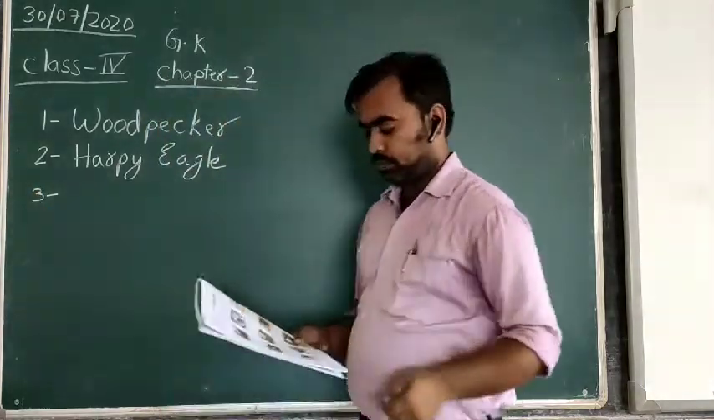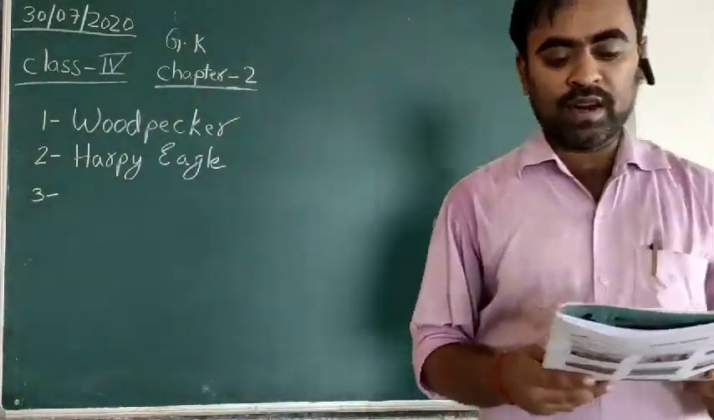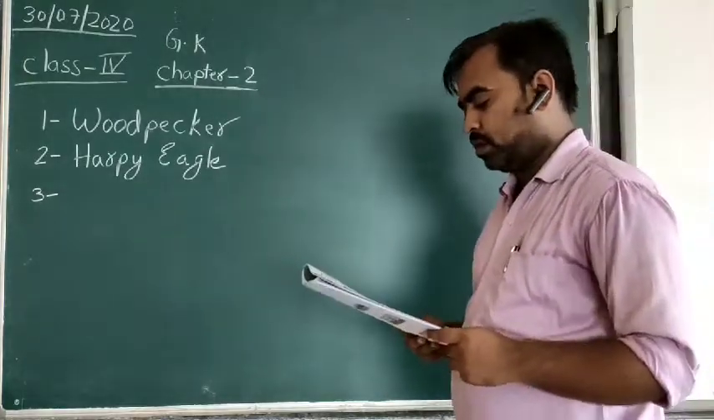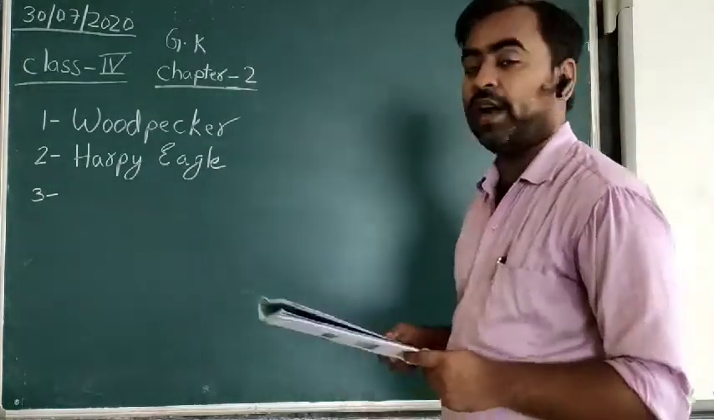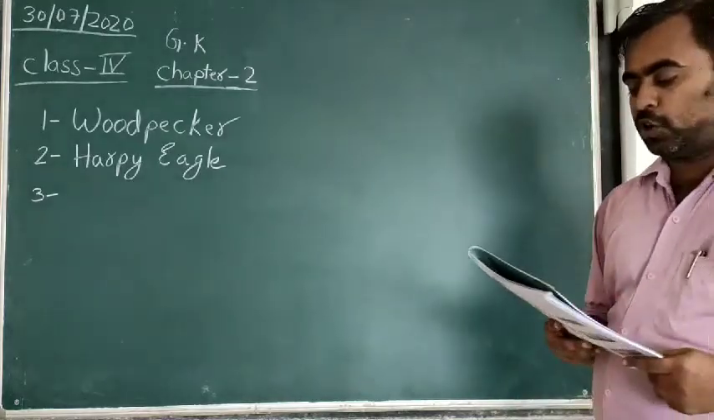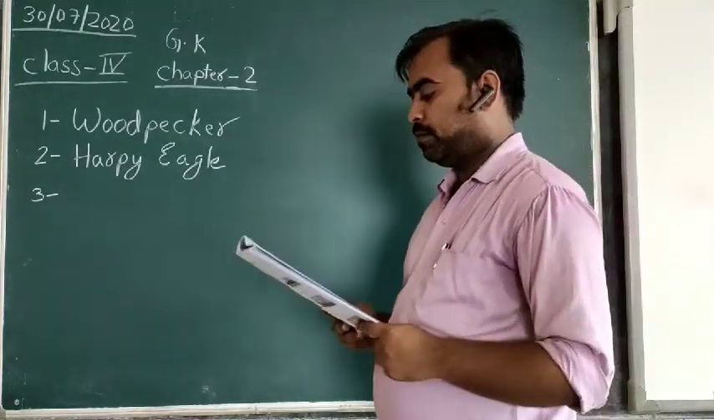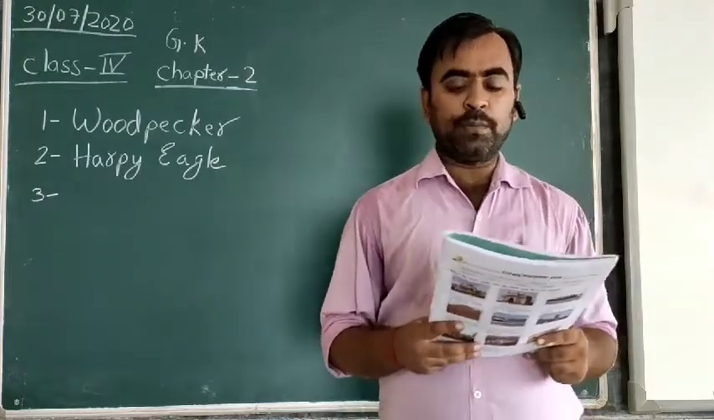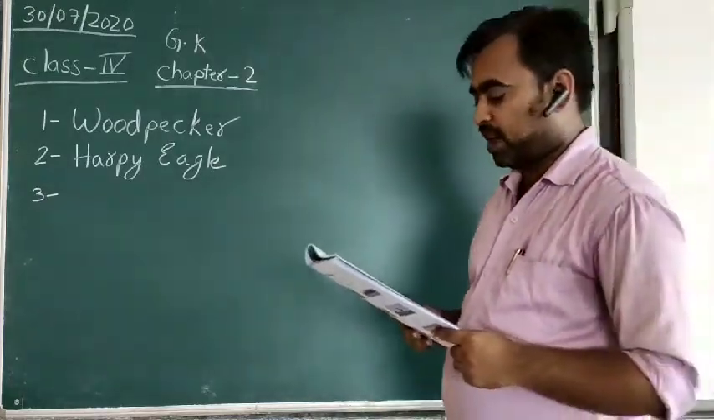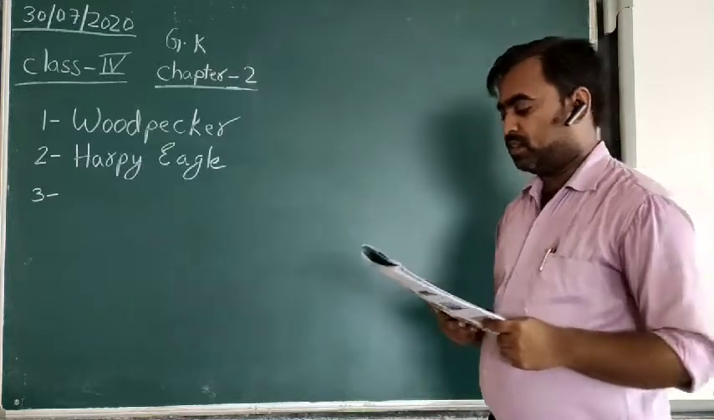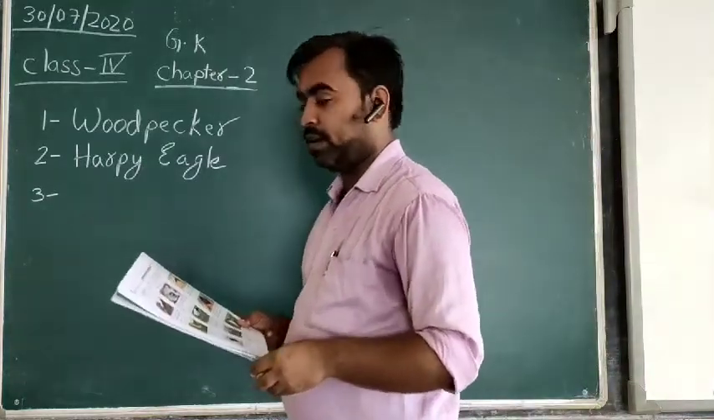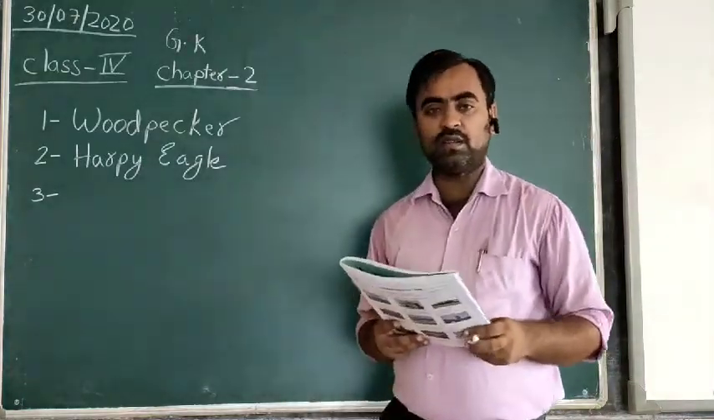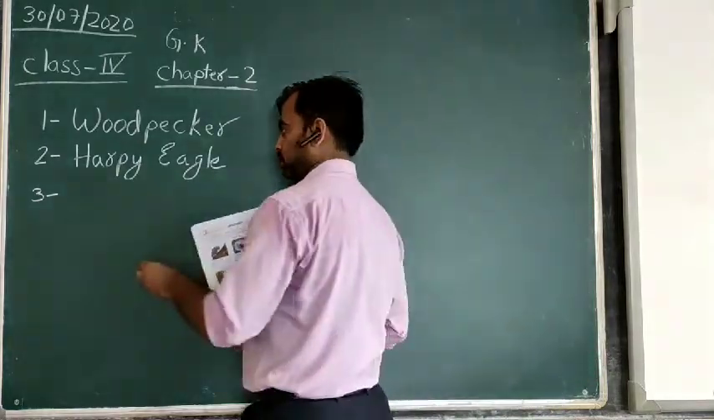Third one. I am the largest living flightless bird and I can stand up to a height of 9 feet. It is the tallest and a fast flightless bird, because it is a bird but it cannot fly, and the name of the bird is ostrich.